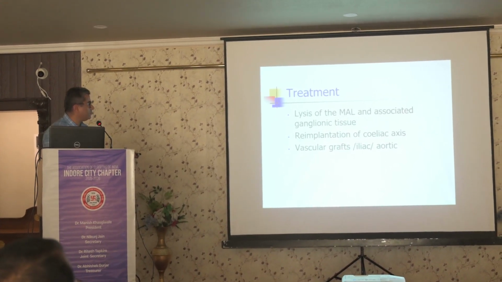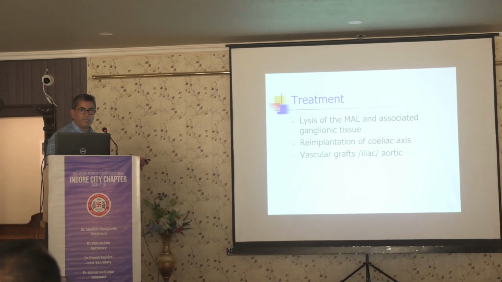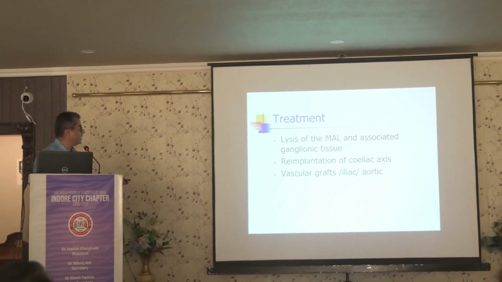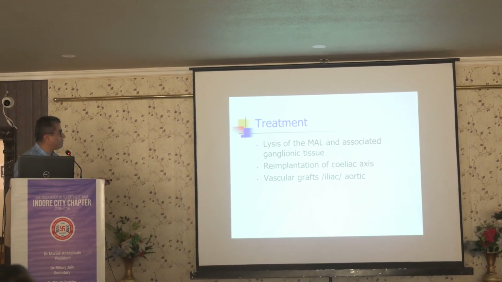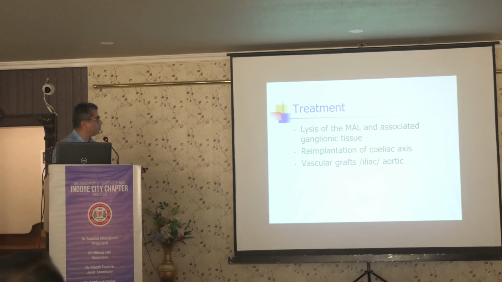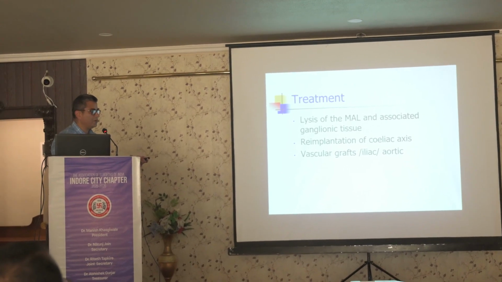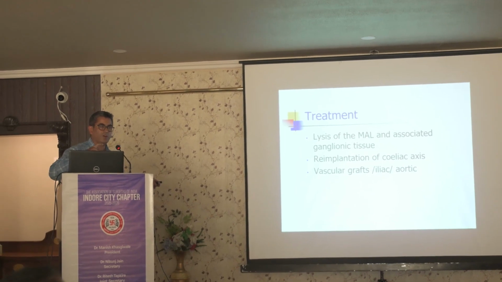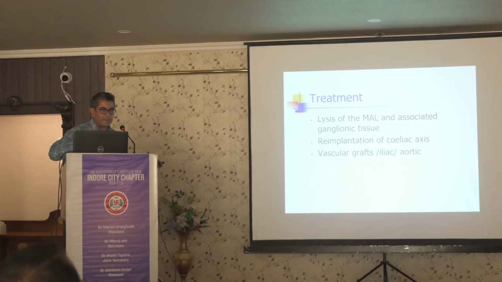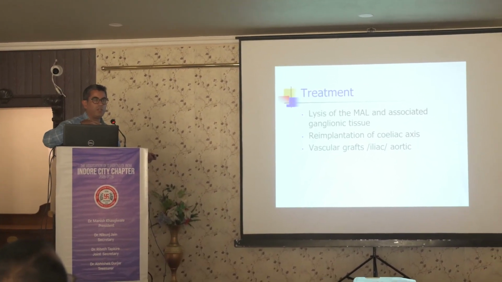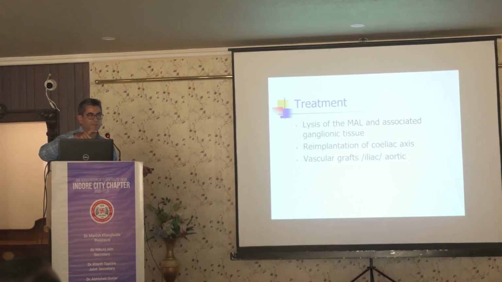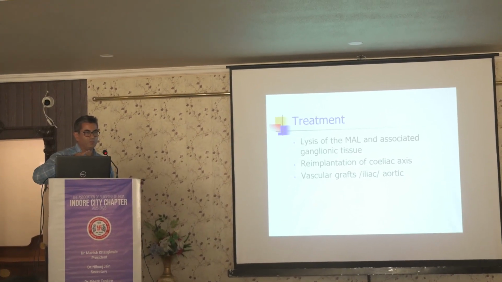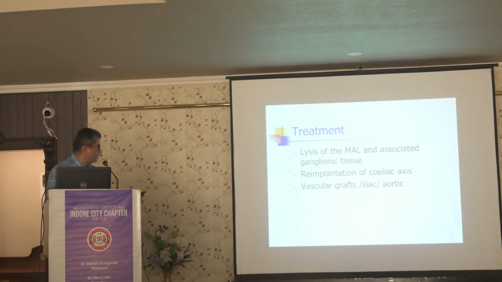The treatment is you have to select the patient very diligently, and then lysis of the median arcuate ligament and associated ganglionic tissue. This is the most important thing. Complete lysis has to be done. At least 3 to 4 centimeters of celiac axis origin from the aorta should be visible, naked, after surgery. All the tissue above should be divided.